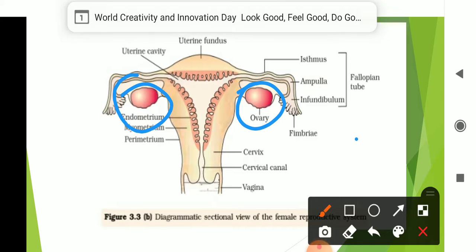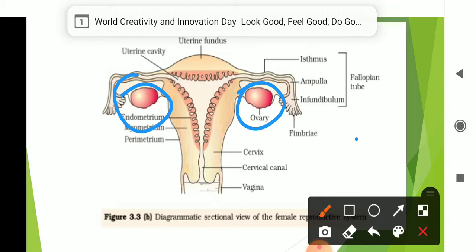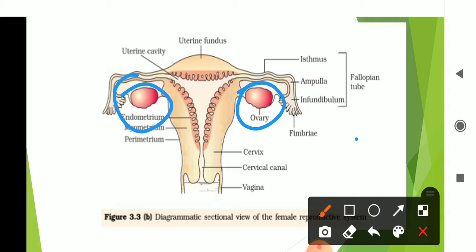It is present in the abdominal cavity of females, or we can say in the pelvic region. It consists of different parts like a pair of ovaries and oviducts, which are divisible into fallopian tubes. Two fallopian tubes are there, on the right side and left side.